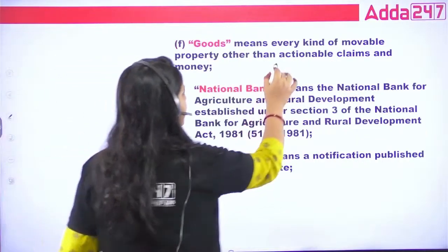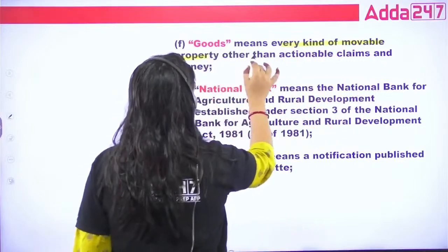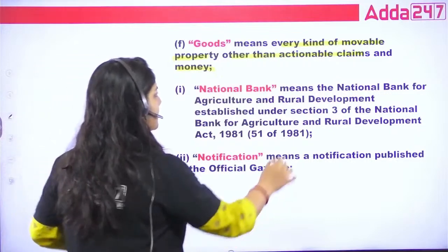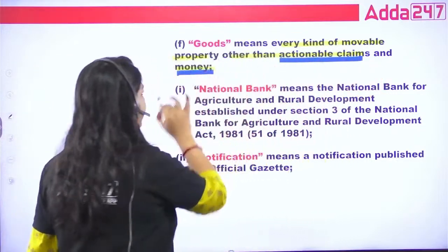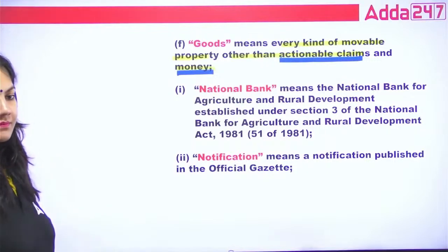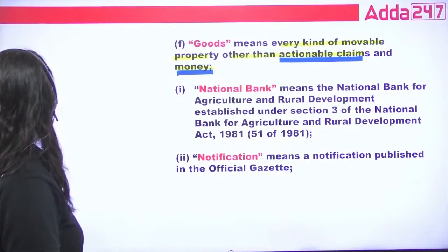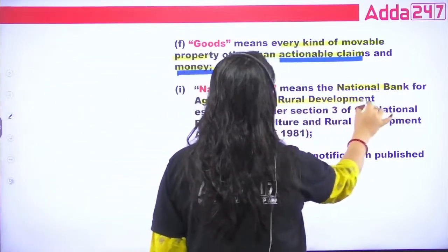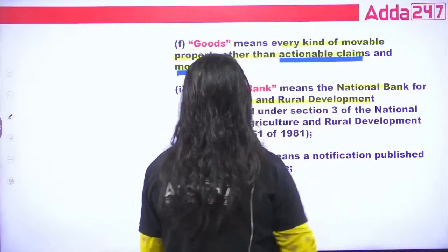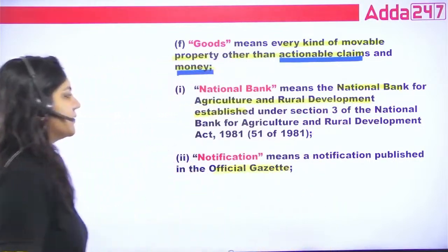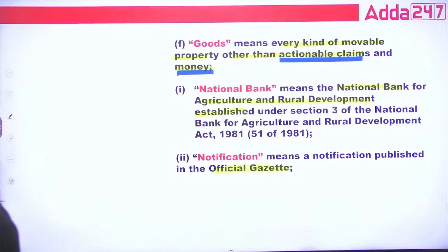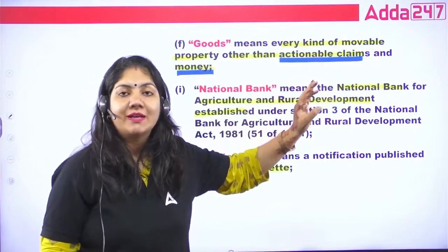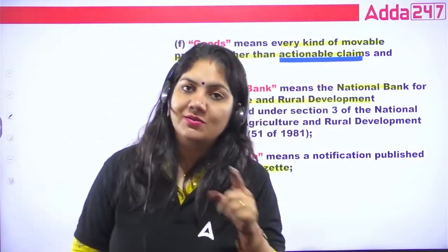What is goods? Every kind of movable property other than actionable claim and money. It means goods will not include actionable claim and money. What is National Bank? The National Bank basically means the National Bank for Agriculture and Rural Development established under this act, notified in the official gazette. What is actionable claim? That is written in the Transfer of Property Act. Actionable claim is basically a claim on unsecured debt.